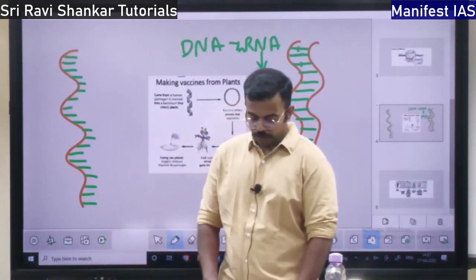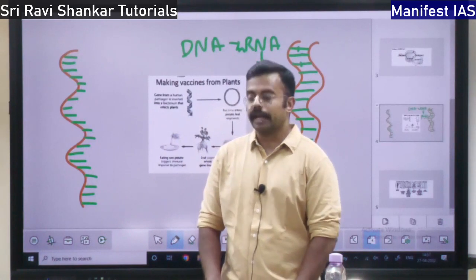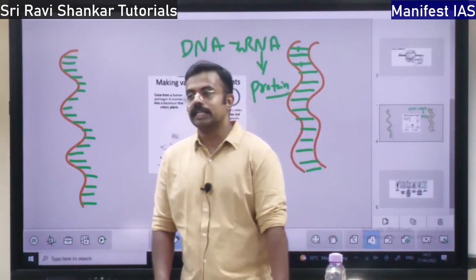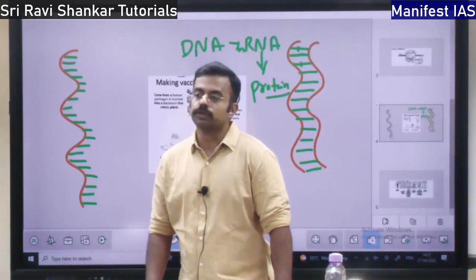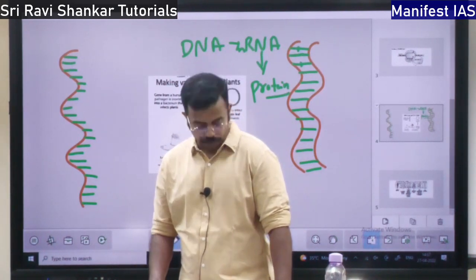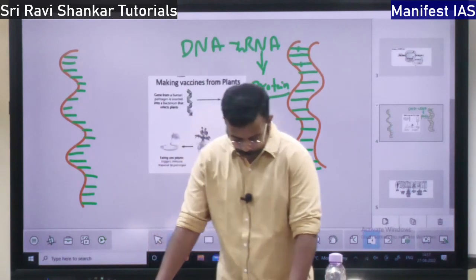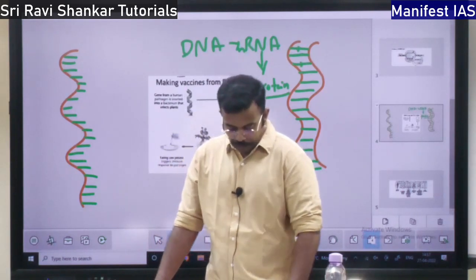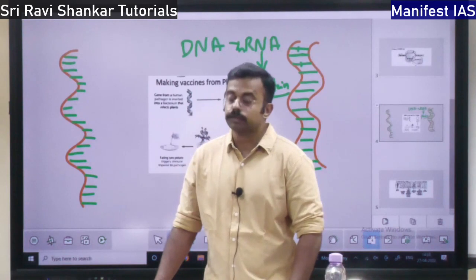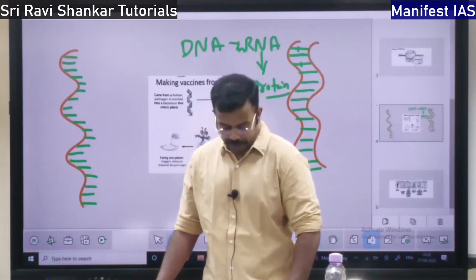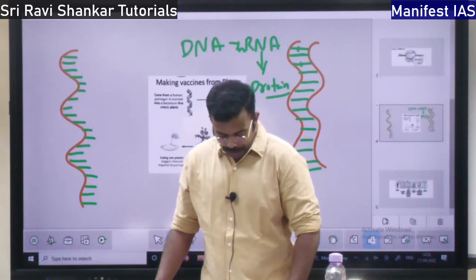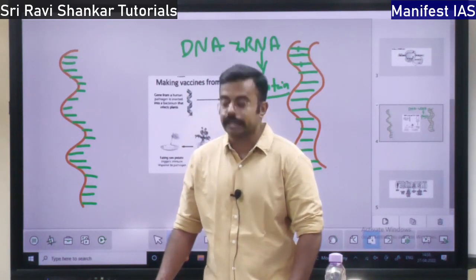Okay. So how did biotechnology evolve? In the last century, from 1900 till 2000, how did biotechnology evolve? First, who gave this term biotechnology? In the year 1919, the name was given by a Hungarian agronomist called Karl Ereky.